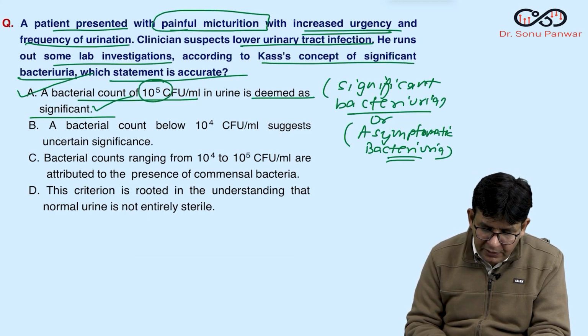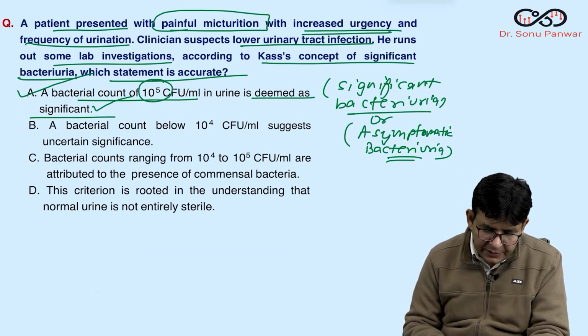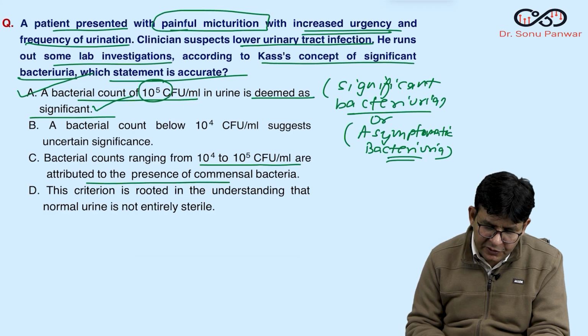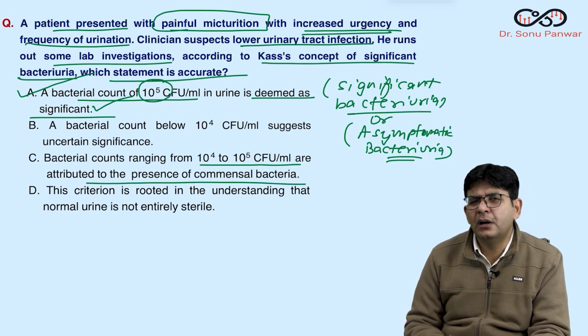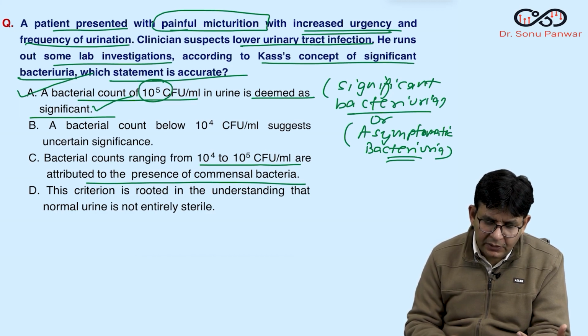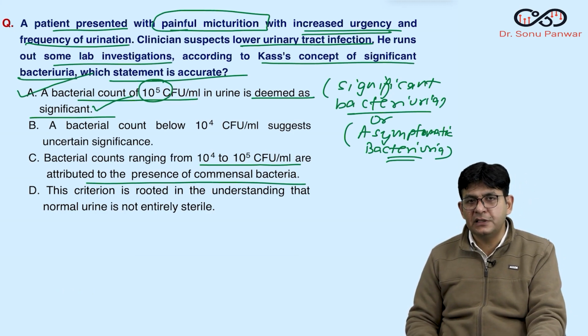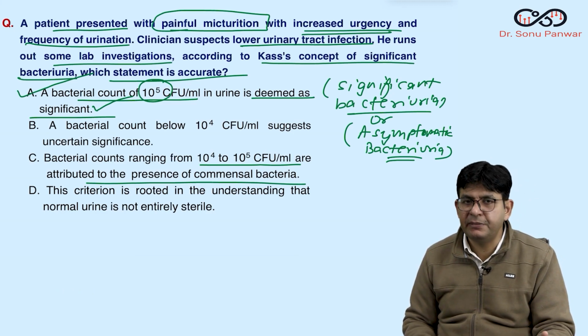A bacterial count below this suggests an uncertain significance. So this is a wrong statement. The bacterial counts ranging from 10 to the power 4 are attributed to the presence of commensal bacteria. Not exactly. The criterion is rooted in the understanding that normal urine is not entirely sterile. Because of that only this is there, but it is not the complete statement. The complete statement is the first one: a bacterial count of this in the concept is deemed as significant.